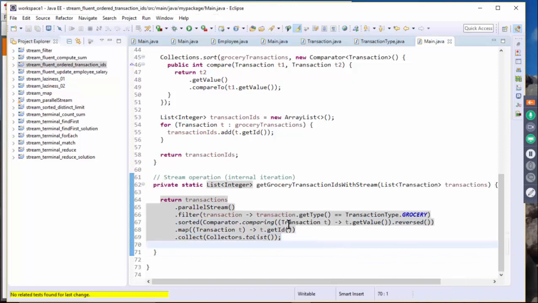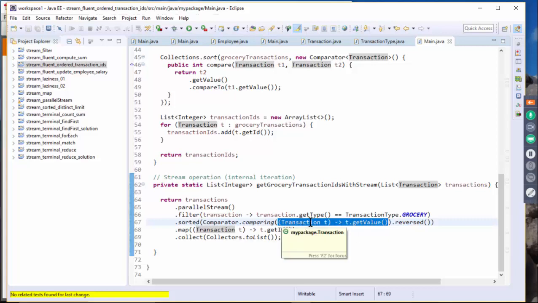Okay, so for that method references, I should be able to change into Lambda expression like this. Somehow Lambda expression doesn't understand that it is in fact the transaction type, and it doesn't do code completion. I think that's one of the Eclipse problems. But anyway, I have to specify transaction type as a type of argument, and I can call get value.